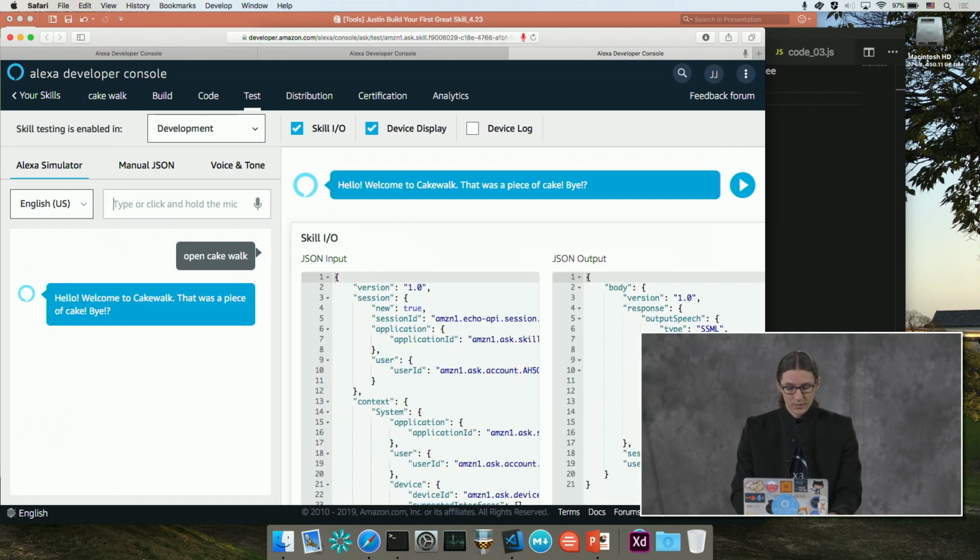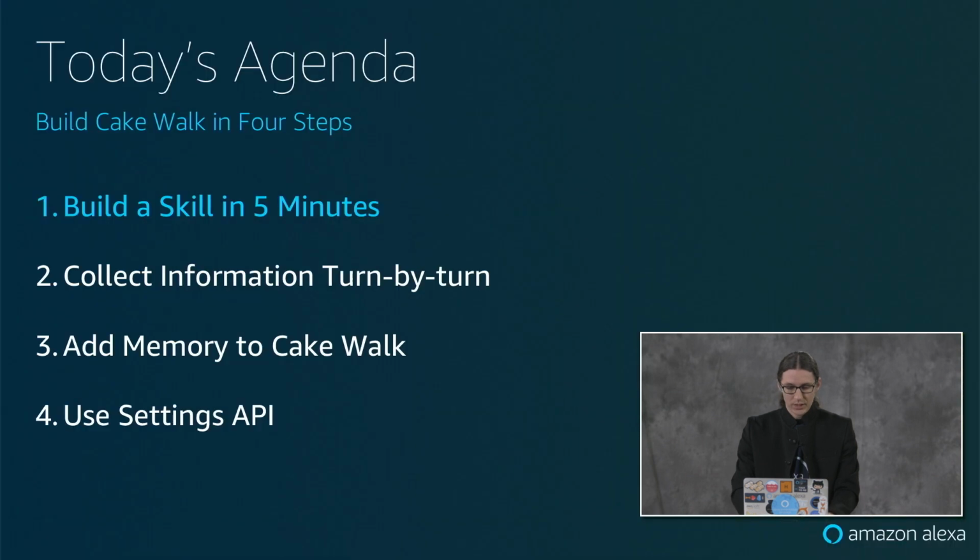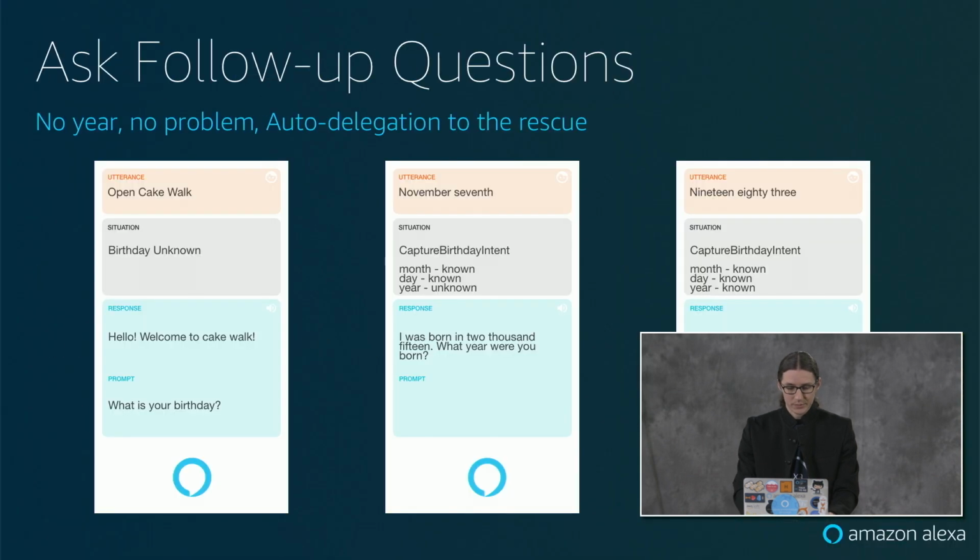So Alexa responds, hello, welcome to Cakewalk. That was a piece of cake. Bye. So we have the first part of our skill. We have actually completed building our skill in 5 minutes. So now we're going to move on to collecting our information turn by turn.